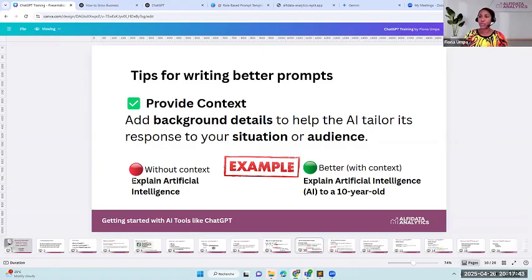Of course, you want it to explain AI, but to add more context, or more background details, you can say, explain AI to a 10-year-old. Now you'll see that the way it's going to respond, it's going to be specific to 10-year-olds. Let's test this. I get the first prompt without the context, and I copy that.